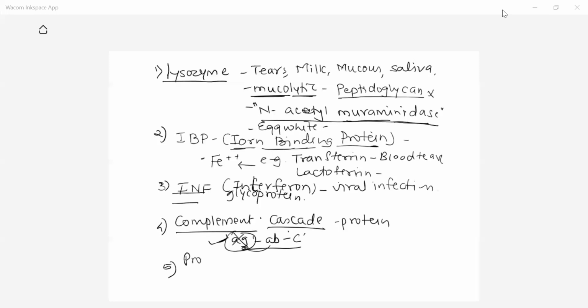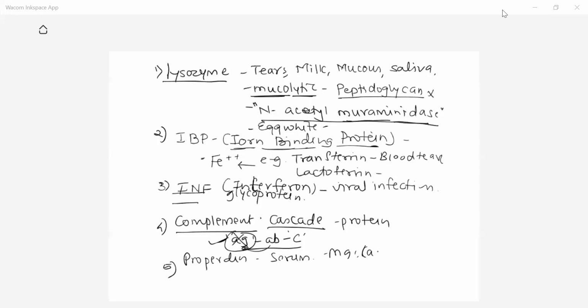The next is properdin. Properdin is also a serum protein, also present in the blood, and properdin has the same role as that of the complement. It is also helpful to destroy antigen with the help of antibodies. Only thing is properdin acts along with magnesium and calcium ions. Magnesium and calcium ions are required for the action of properdin.